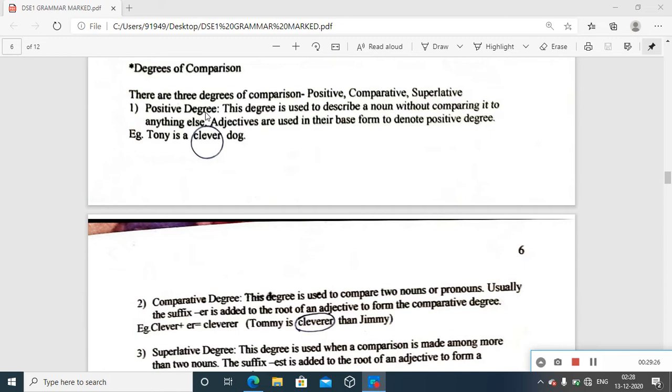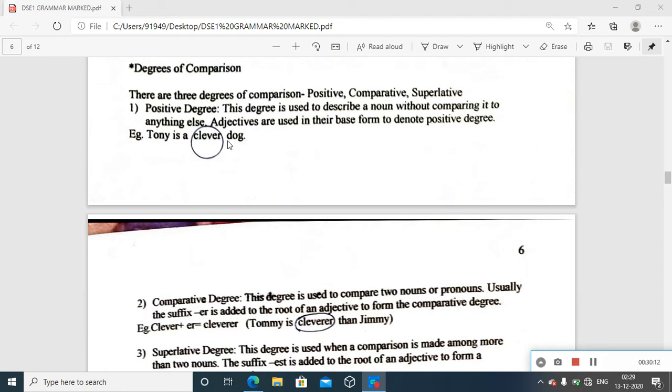First one is the positive degree. Let us take the example itself. This degree is used to describe a noun without comparing it to anything else. That is, adjectives used in the base form. Adjectives are used in their base form here to denote the positive degree. Just see the example. Tony is a clever dog. You're talking about a dog. Dog is the noun and clever functions as the adjective here. But see here, it's the positive degree where you are describing a noun without comparing. You're just talking about Tony.